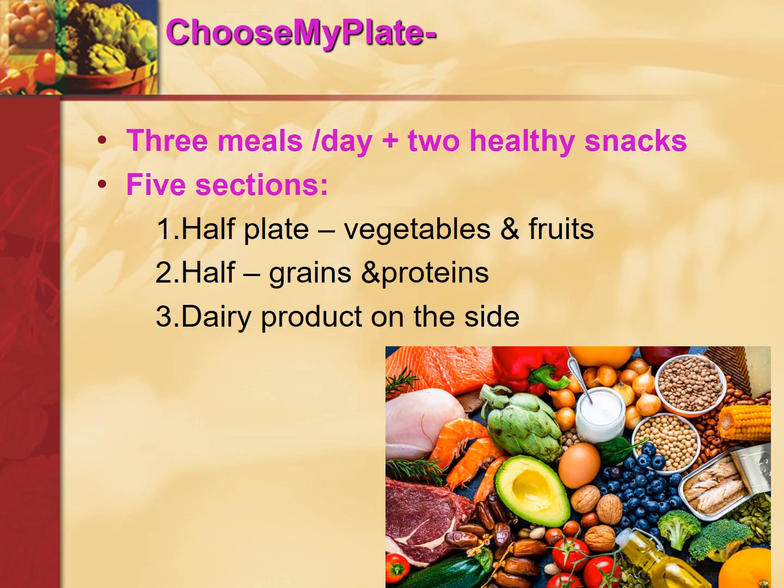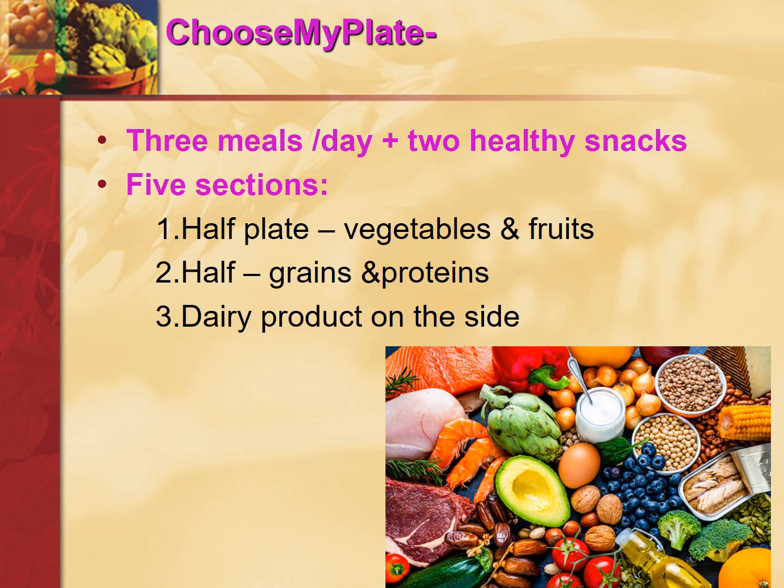The recommendation says you need to eat 3 meals per day plus 2 healthy snacks in between. Healthy snacks will be very light, like fruits and some very light snacks, and not junk foods. And this plate has 5 sections.